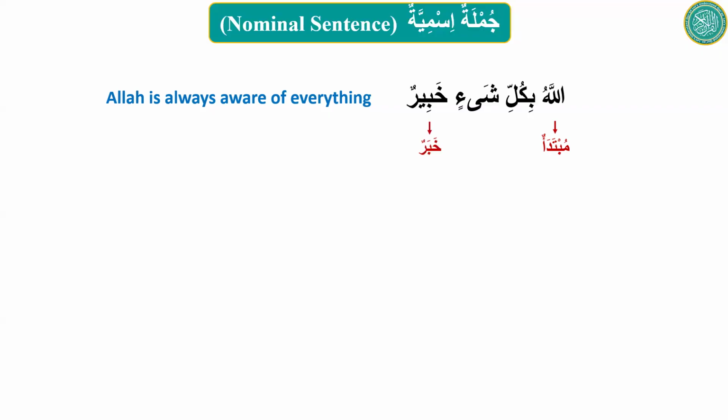And bi kulli shay'in? Bi is jar, so this would be the jar majroor, which is called muta'alliq. Kulli shay'in is special, mudaf ilayh. And bi kulli shay'in is jar majroor, and a jar majroor is muta'alliq. Allah is the one who is always aware of everything. Yeah, good job. Thank you.